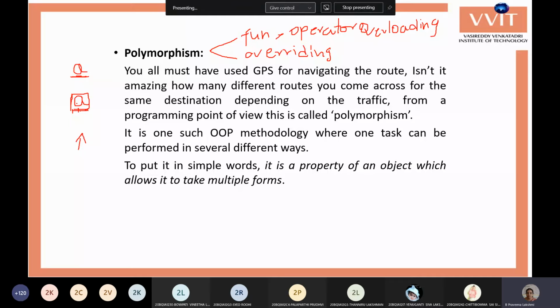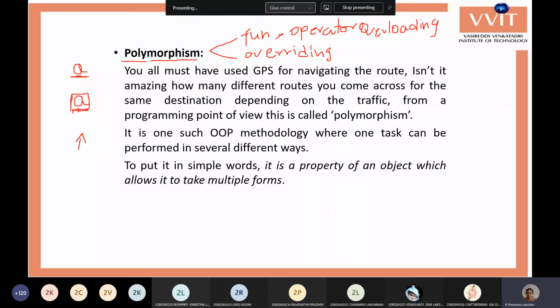This is also called polymorphism. Actually, poly is nothing but many, and morphism is ways, number of ways. Whenever you are using one particular name in a number of ways, or one particular object is used in a number of ways, then we call it polymorphism.